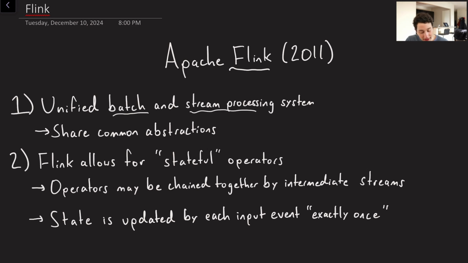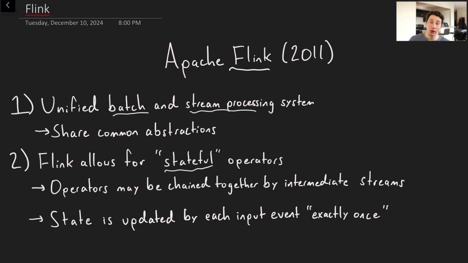Number two is that Flink allows for stateful operators. So it took me a bit when I was first learning about this technology to really understand what that meant. What is a stateful consumer? What it really means is you're receiving incoming messages, and with each message, you're building up some amount of state. And that state needs to be persistent, right? So if your Flink consumer goes down, you need a way of making sure that that state doesn't just get thrown out and then you can never use it again. So imagine you were maintaining some sort of counter or some hash map or something like that. Basically, Flink is going to allow you to do this and do it in a fault-tolerant manner.